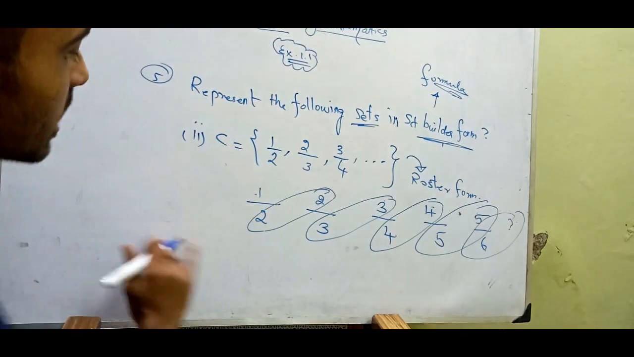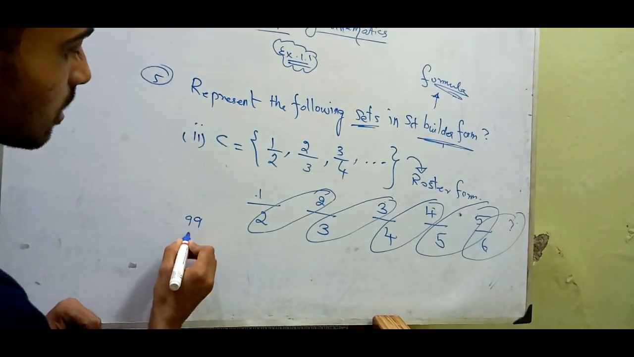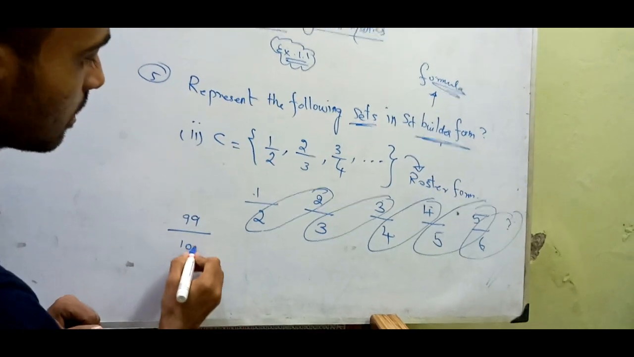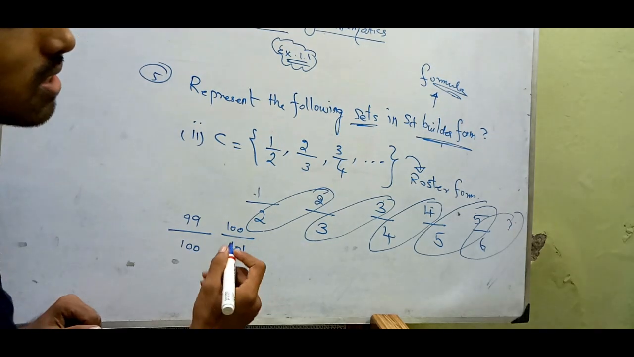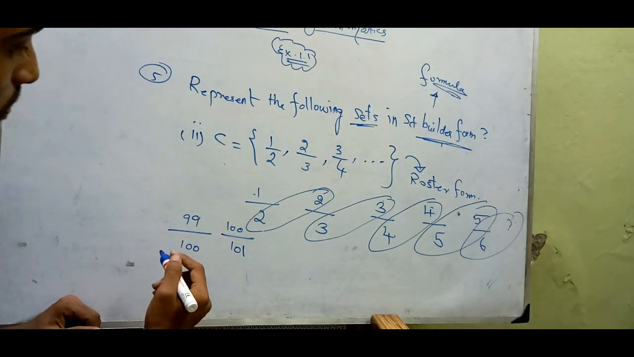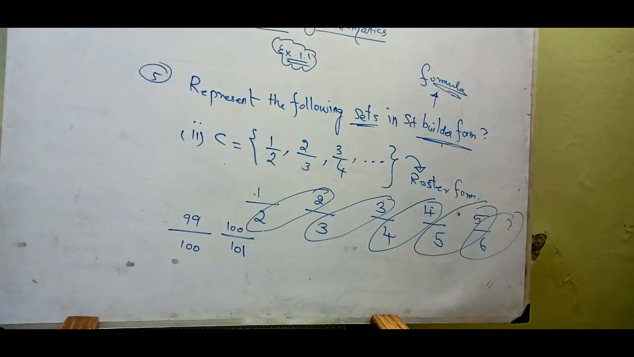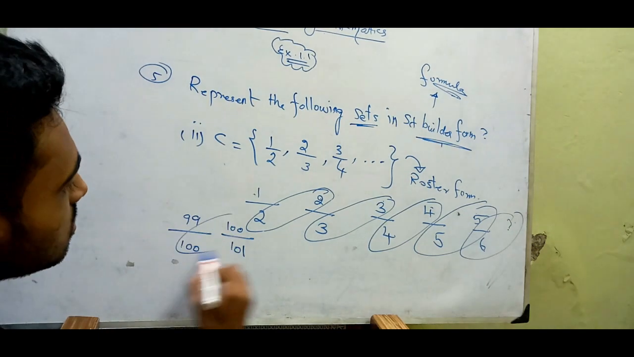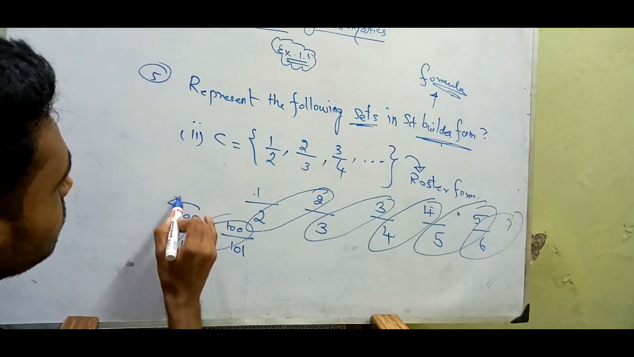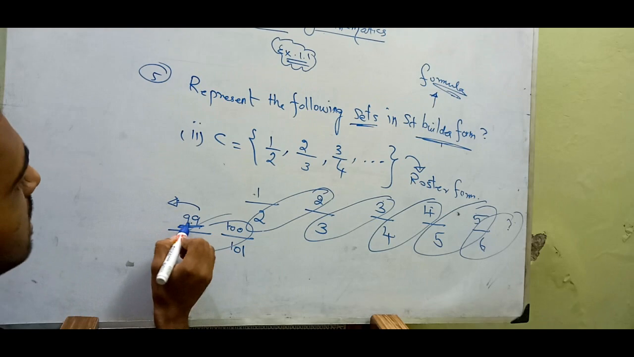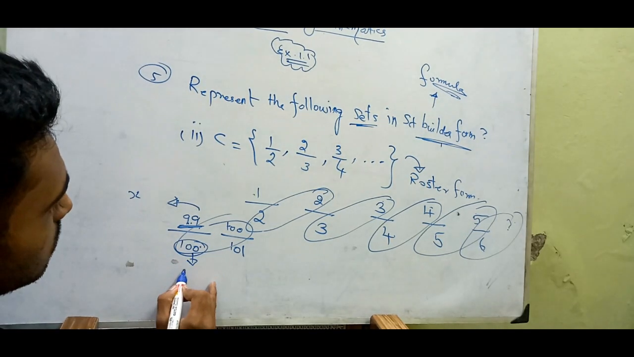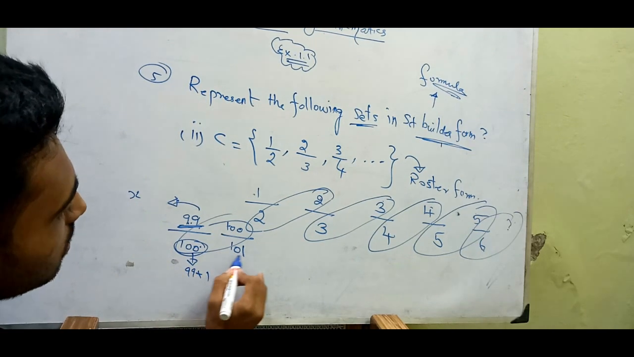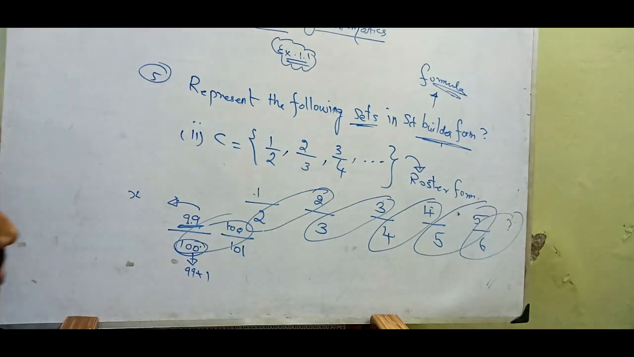Okay, what can you say about 99 upon 100? The next number will be 100 upon 101. Okay, let us see. So 99, I just take it as x. This is 99 plus 1, and this is going to be the same way.